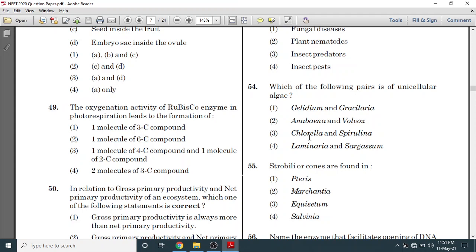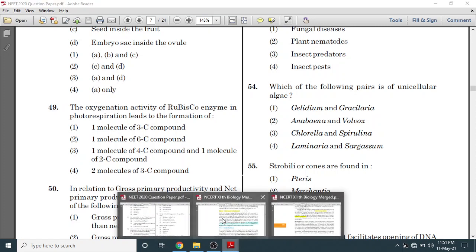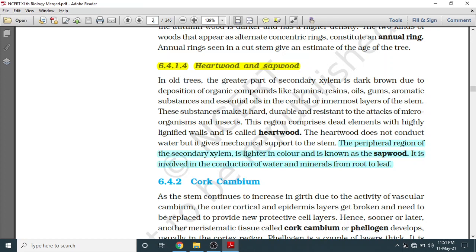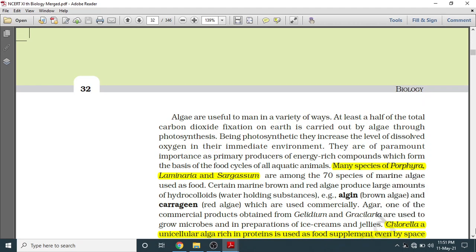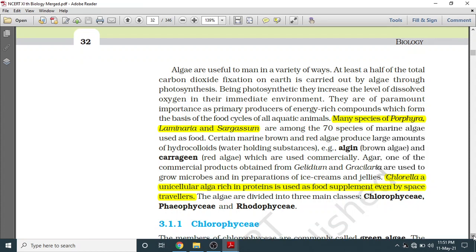If we read page number 32 of class 11 NCERT, you will find that chlorella, a unicellular alga rich in proteins, is used as a food supplement even by space travelers. So it is clearly written that chlorella is a unicellular alga. It is so familiar because it is used by space travelers.